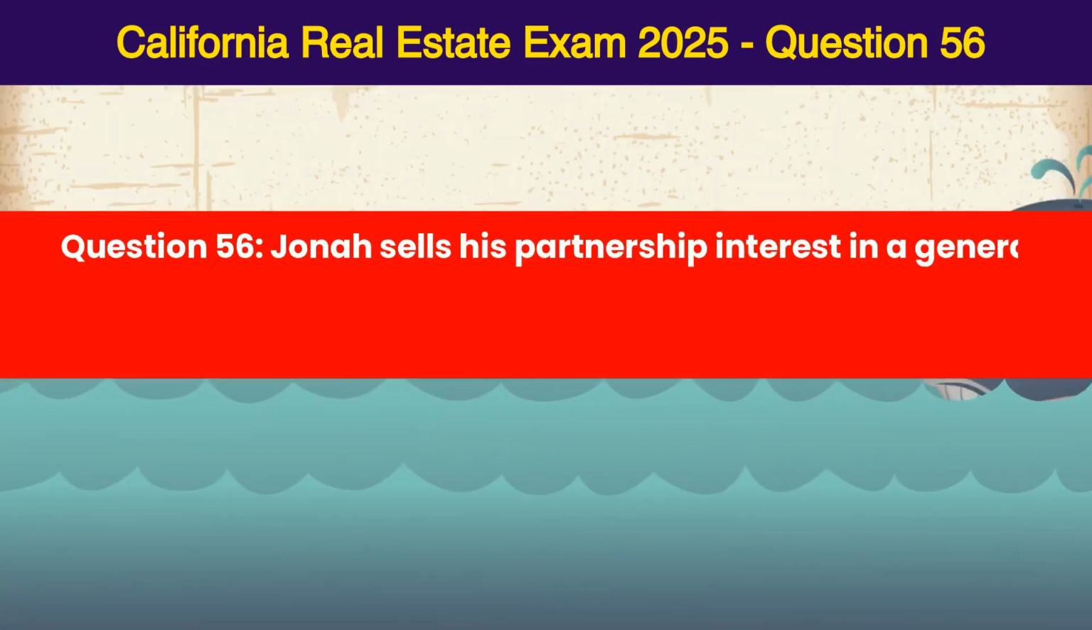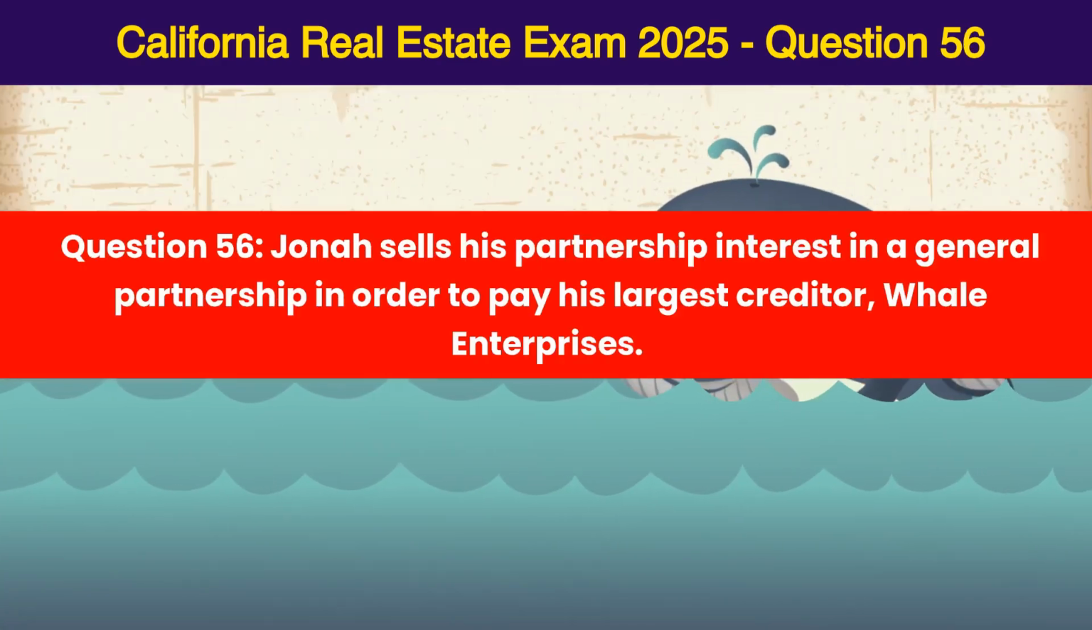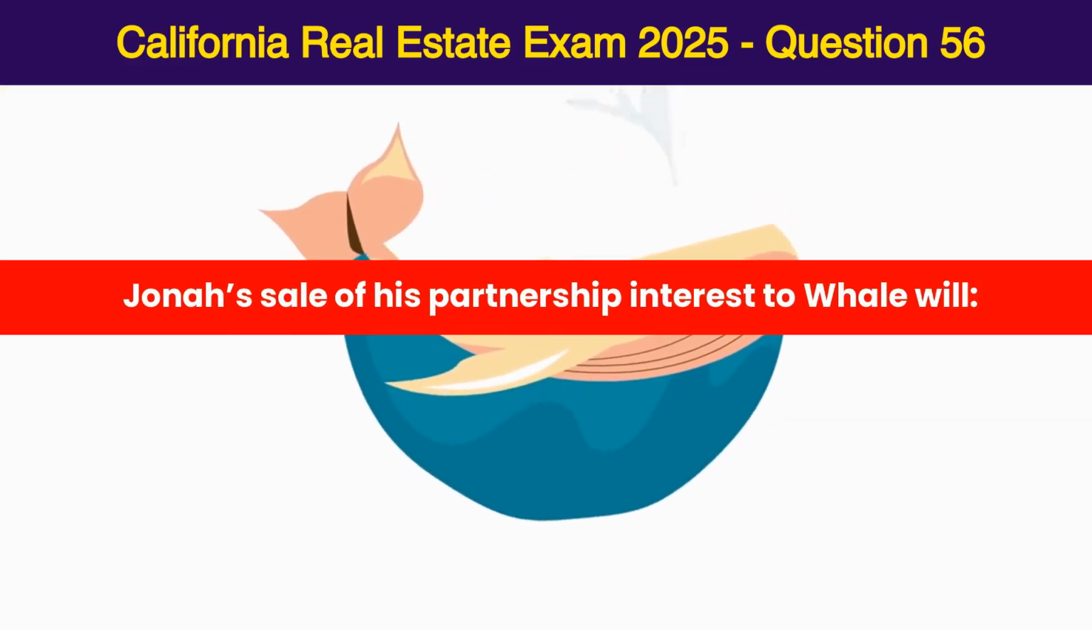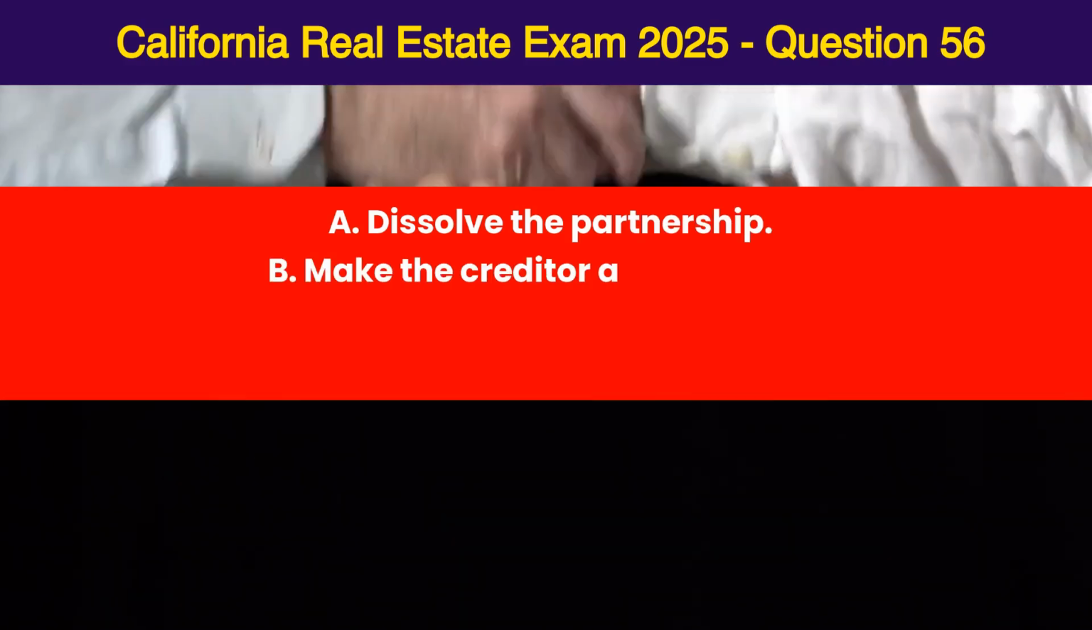Question 56. Jonah sells his partnership interest in a general partnership in order to pay his largest creditor, Whale Enterprises. Jonah's sale of his partnership interest to Whale will A. Dissolve the partnership, B.